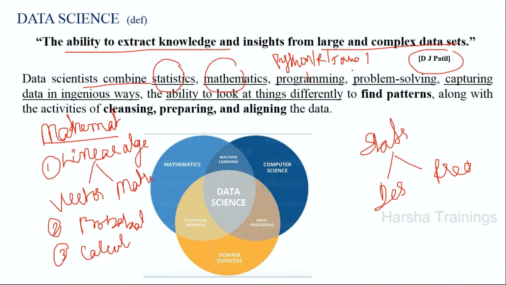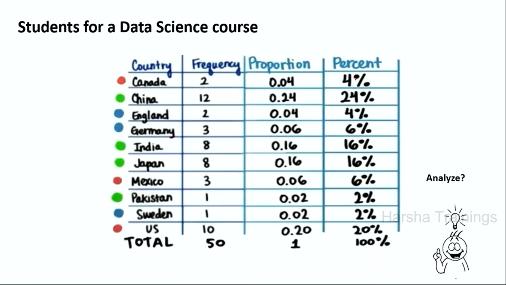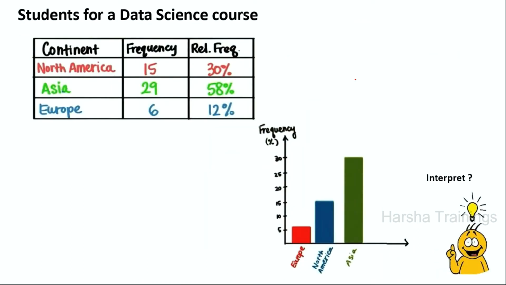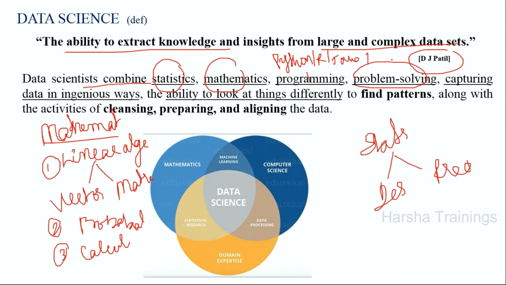Then every student must have problem solving skills, like how I have taken this data and converted it into visualizations or conclusions. In order to do that, we should have basic problem solving skills, and we should see the data in a more different way.